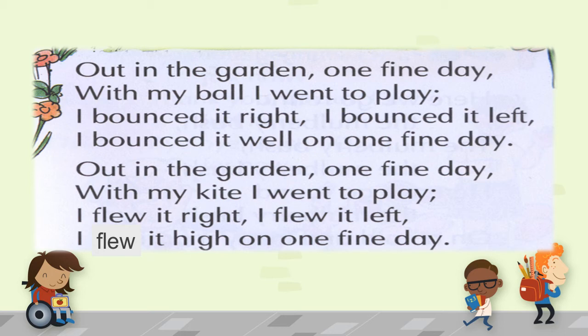I flew it right, I flew it left. You might have seen a kite flying in the sky. It flies right, it flies to the left. It is swaying in the sky. I flew it high on one fine day. The poet says he or she flew the kite high on one fine day.